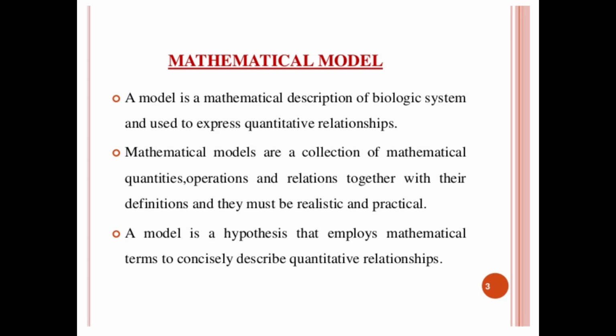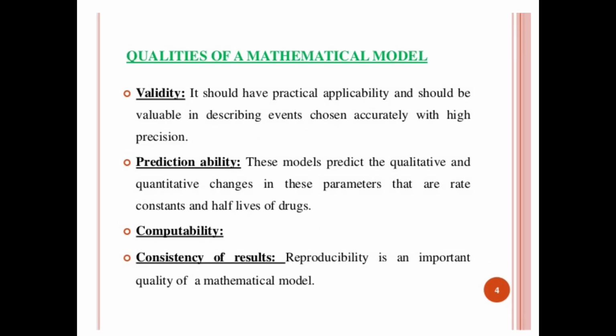Then the mathematical models are there. A model is a mathematical description of a biological system and is used to express quantitative relationships. Mathematical models are a collection of mathematical quantities, operations and relations together with their definitions, and they must be realistic and practical. A model is a hypothesis that employs mathematical terms to concisely describe the relationships. So what are the qualities of mathematical models?